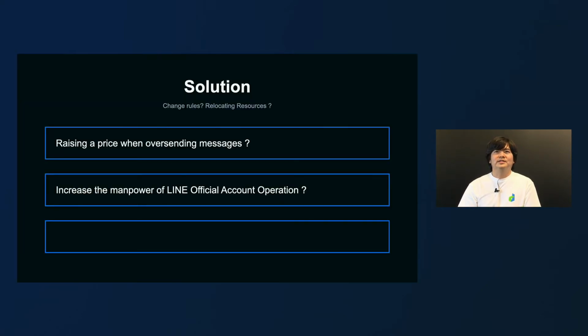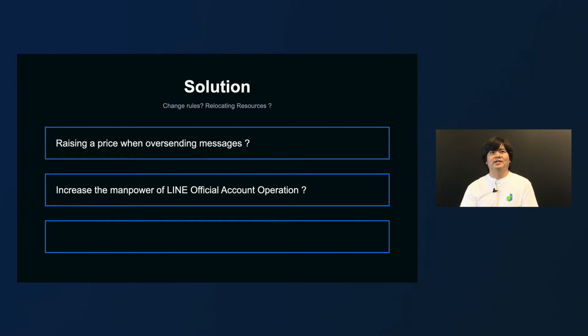One option would be charging OA owners more if they oversend messages. Another way would be to allocate more people to fine-tune message content, although this would raise operating costs. They are the two common approaches to solve any problem, so changing rules or relocating resources.